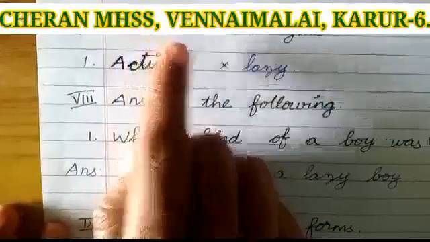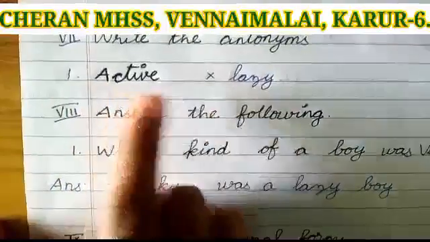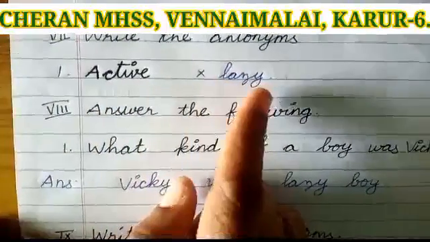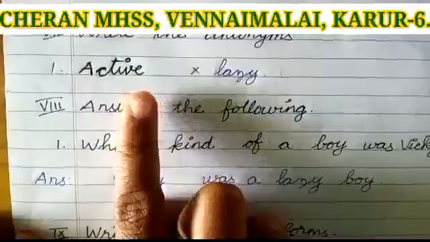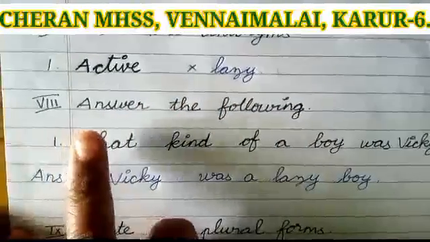Roman number 7, write the antonyms. First one, active, opposite, lazy. Like this you have to complete all the 3 and then go to the next Roman.